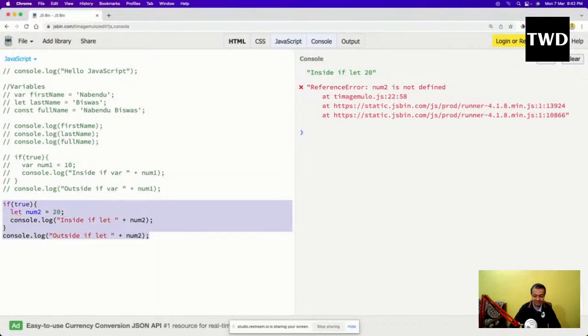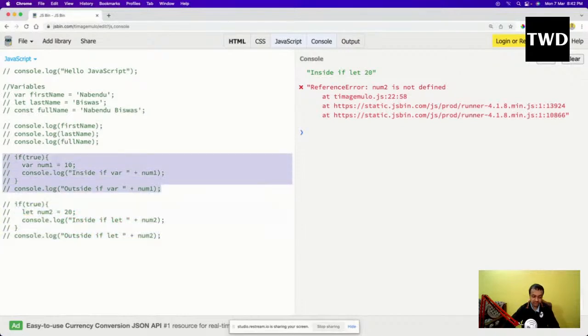This is a very different kind of scope. We are going to learn about functions also soon, in a detailed way. There are actually two programming approaches. One is the class-based programming approach, which Java and C++ follow. They also have something known as functions. You divide a bigger program into smaller programs. In the JavaScript world, we generally do it with functions, the small chunks. That's why JavaScript is also known as a functional programming language.